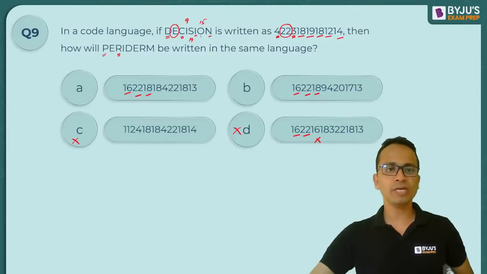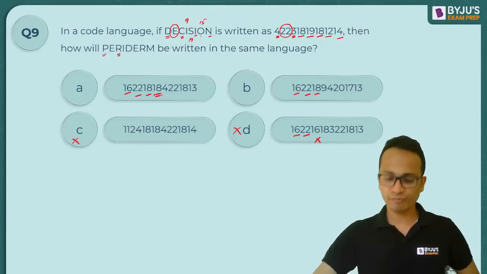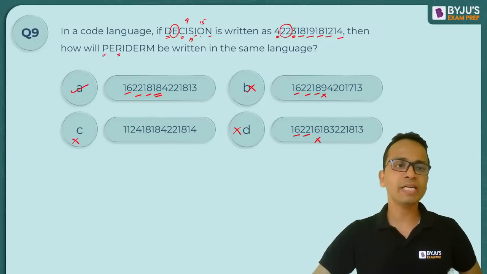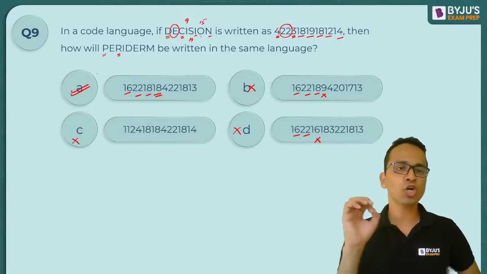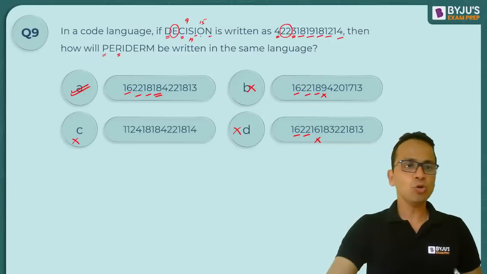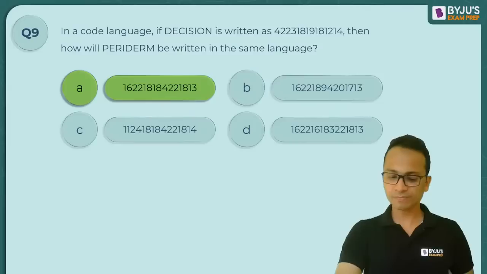C और D eliminate हो गए. Then I को double किया. So I को double करना था. I का 9 का 18 बन जाएगा. So 18 is present in first option, not in the second option. All right. So second option is also eliminated and I have selected option A, which will be the correct answer. So question number 9, option A is the correct answer. All right.